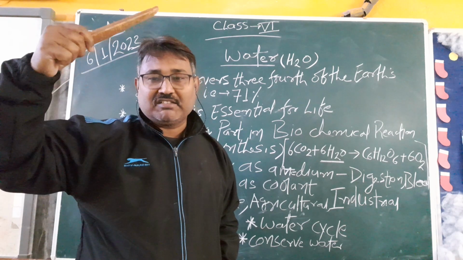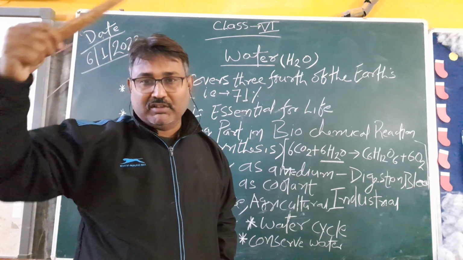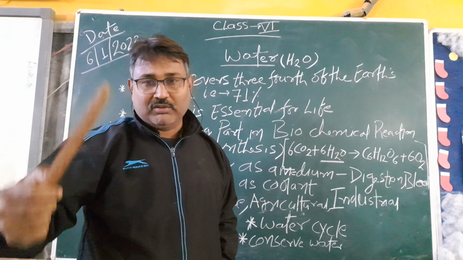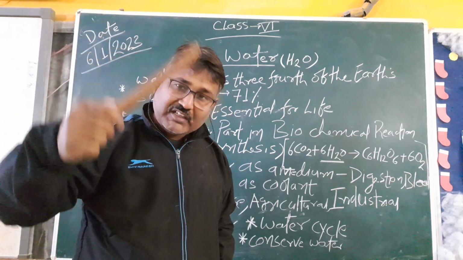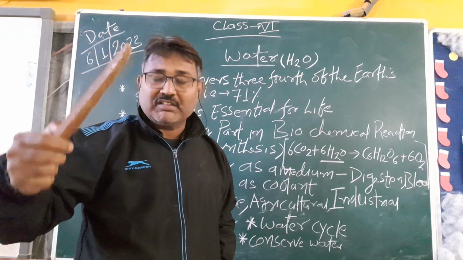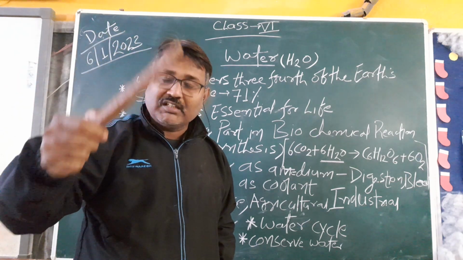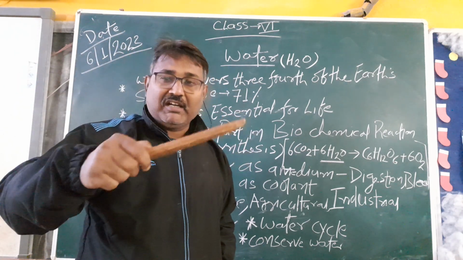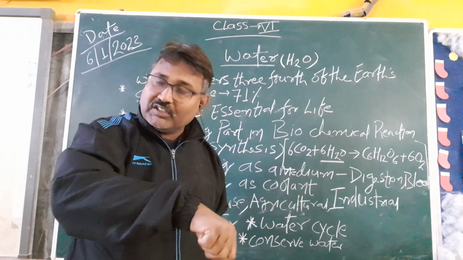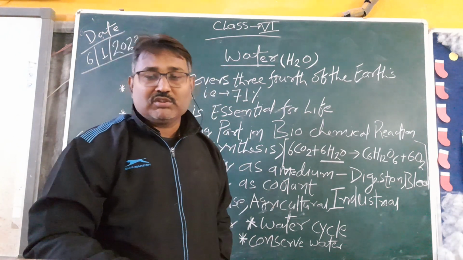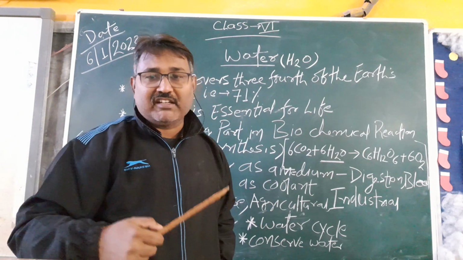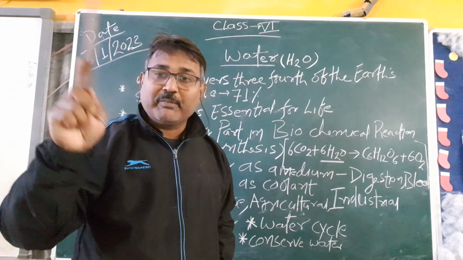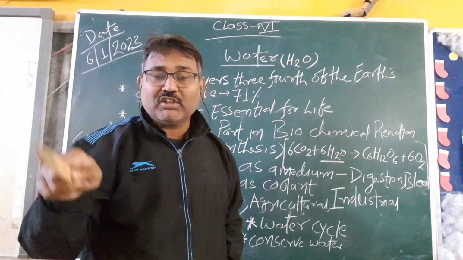As temperature rises, solid converts into liquid, liquid converts into gas, right? And as the temperature gets down, the gas, that is vapor, condenses and converts into liquid, and this liquid freezes and converts into ice. So solid, liquid and gas, this interchange in the state depends upon the change of temperature.